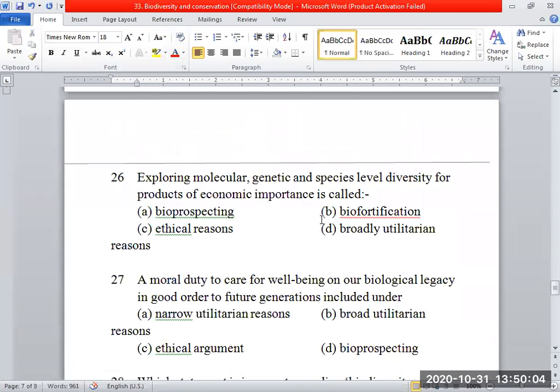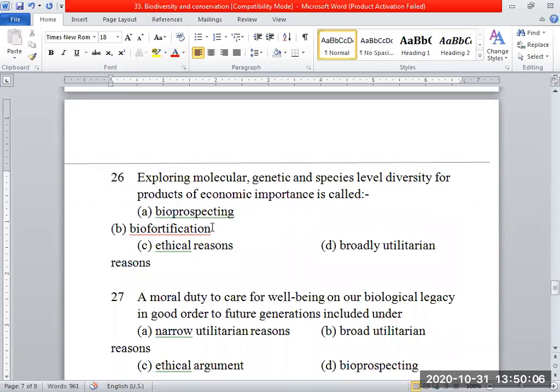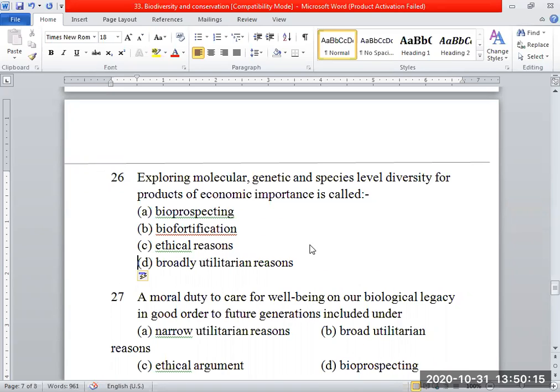Okay, next, exploring molecular, genetic and species level diversity for products of economic importance is called. Let me read the answers. Bioprospecting, biofortification, ethical reasons, broadly utilitarian argument. First of all, let us try to understand the question. Exploring molecular, genetic, and species level diversity for products of economic importance is called. Yes, very good. Bioprospecting.